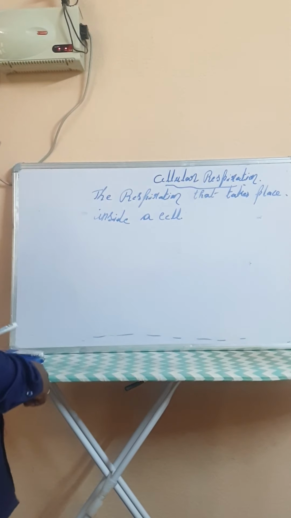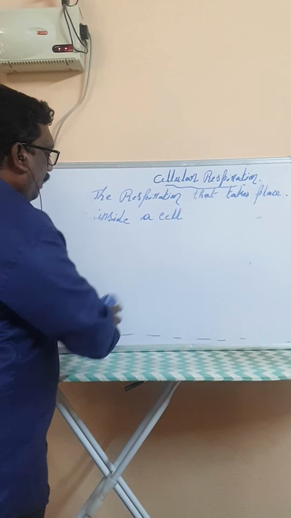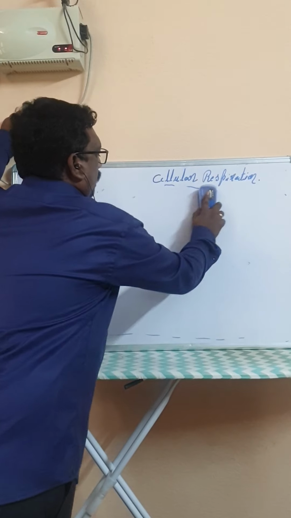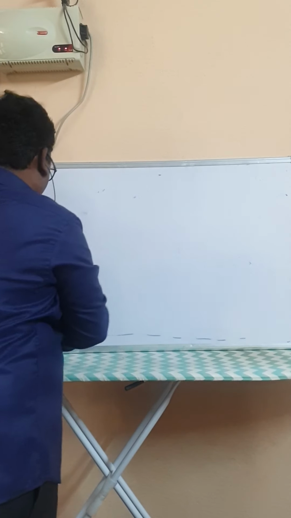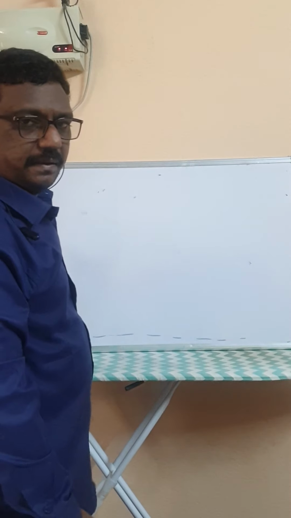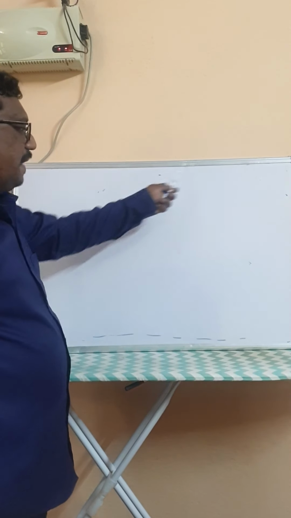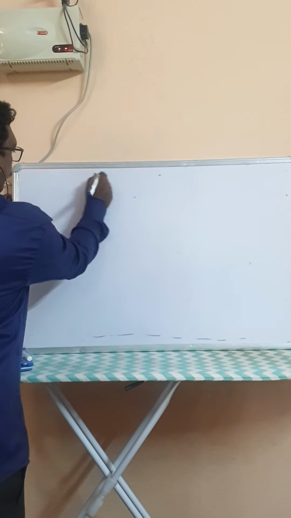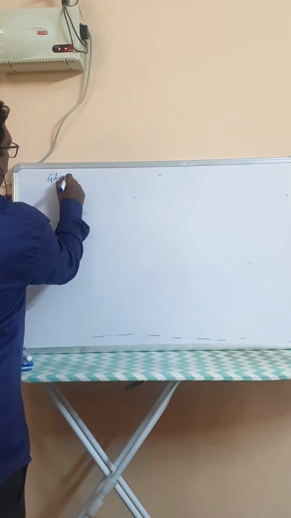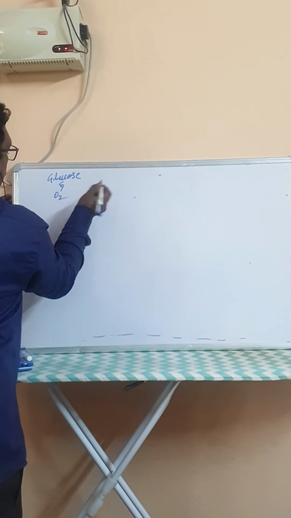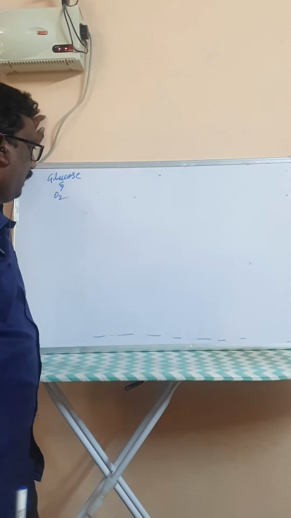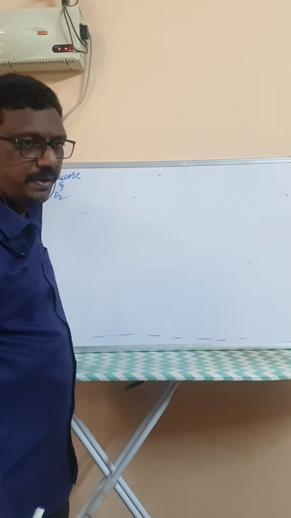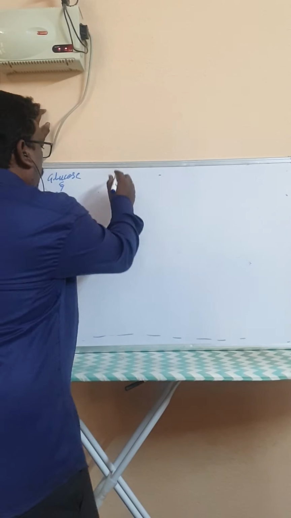So after entering into the cell, what happens to glucose and oxygen? Let us imagine this board as an entire cell. We know that glucose and oxygen both enter into the cell. When glucose enters into a cell, the first step that takes place in respiration in a cell is called glycolysis.